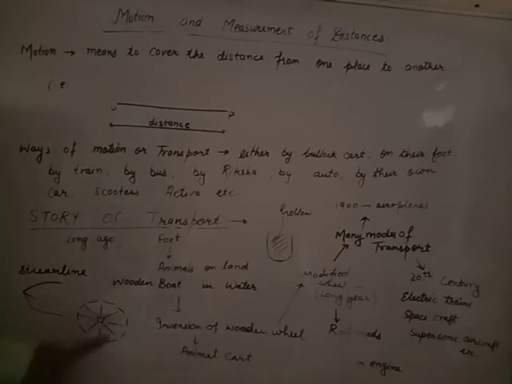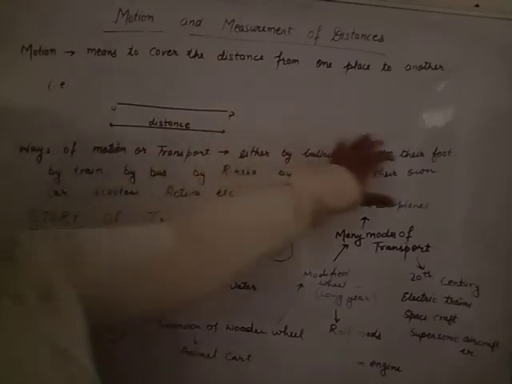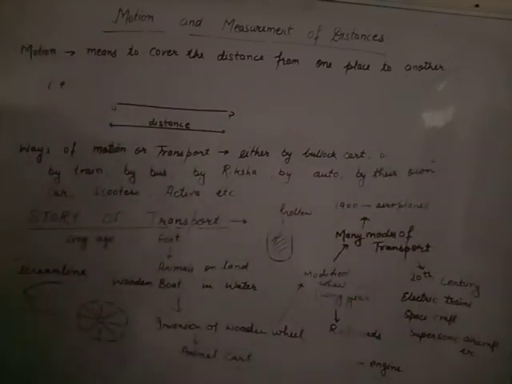And the invention of the wheel. First of all, the wooden wheel. With the invention of the wheel, large modes of transport will be formed. First of all, the wooden wheel to the animal cart. Then many modifications will be done, and all these things that will be written on the board, except foot, consist of wheels. Large numbers of transports are there, maybe bicycle, animal cart, bus, train, rickshaw, auto, activa, scooter, anything.